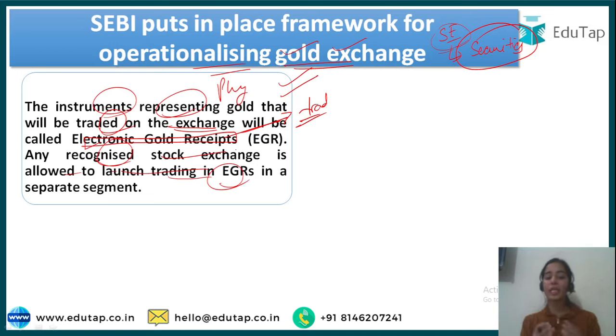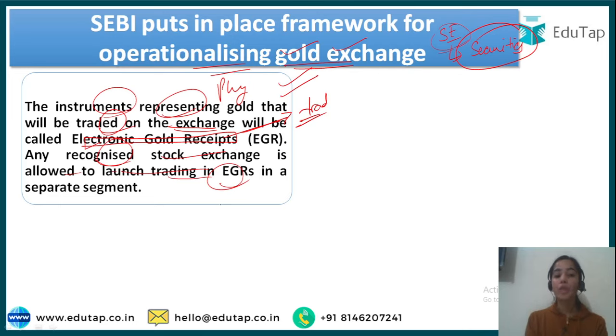So see, electronic gold receipts are the receipts representing the physical gold. So EGRs are the securities that represent the physical gold, like shares represent the ownership of a part of a company. Similarly, here the EGRs are the securities that represent the physical gold in the exchange.